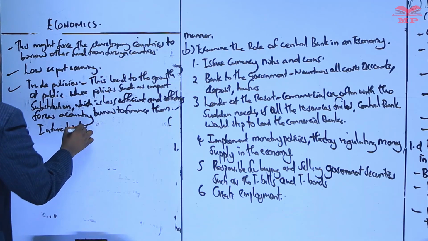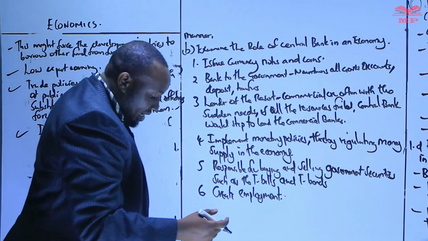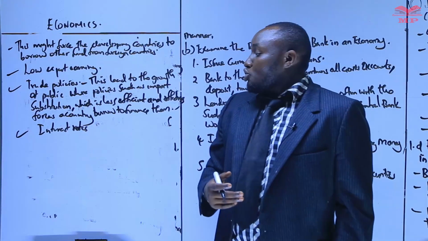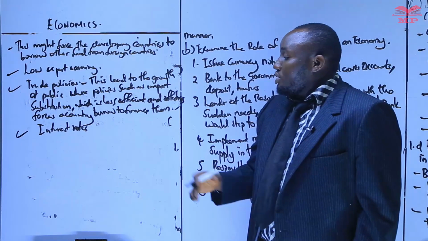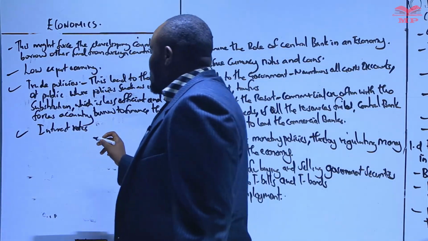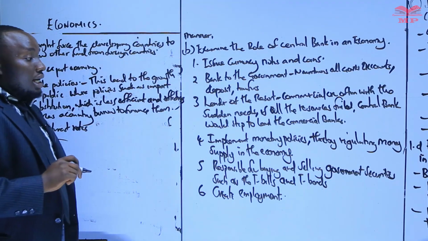Interest rates. If the interest rates on borrowing are very high, what happens is that these developing countries will be forced to borrow in order to cater for their needs. So interest rate is also a factor that will lead to more borrowing.